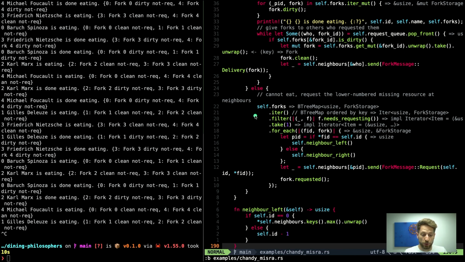If you want to stop those philosophers from eating, you would potentially have to create one more thread that is waiting for a certain condition to happen, and then sends off a message to the individual threads to tell them to stop working. One idea could be to create one more message variant of the fork message that says stop eating, for example, and then this extra thread talks to yet another clone of the sender channel to each of those philosophers.